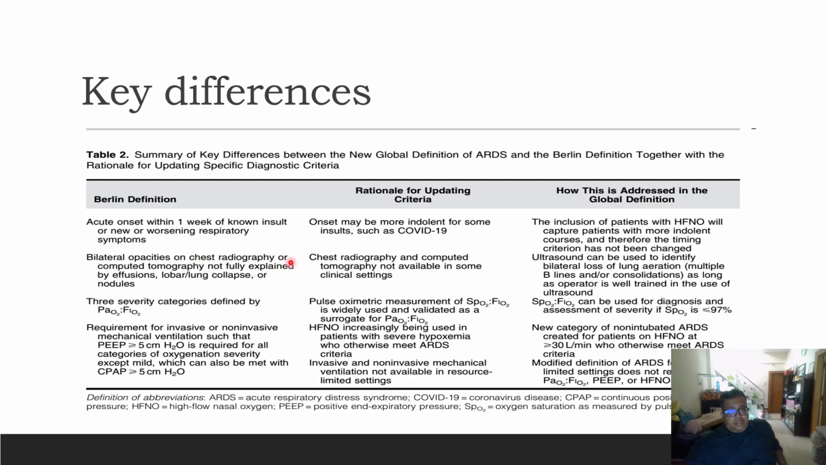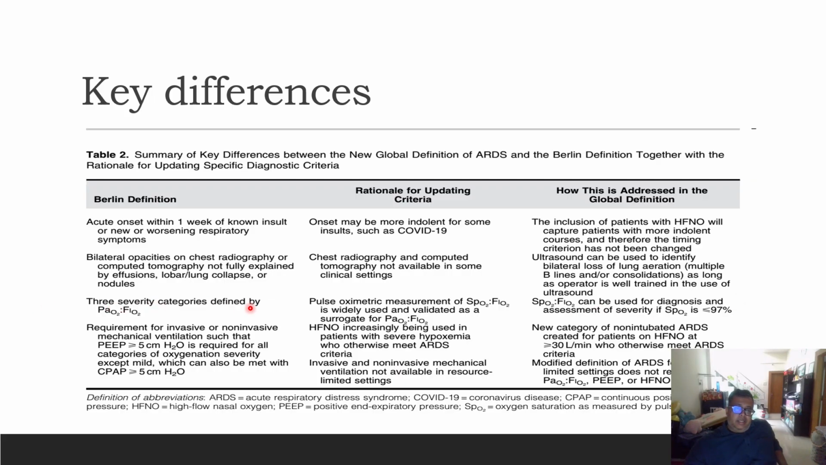Bilateral opacities on the chest radiograph or CT not fully explained by effusion or lung collapse in the Berlin definition. Now, chest radiograph and CT are not available in many clinical settings. So what they have included is ultrasound, which can be used to identify bilateral loss of lung aeration. Multiple B lines, if you find them on ultrasound, and consolidations, as long as the operator is well trained in the use of ultrasound.